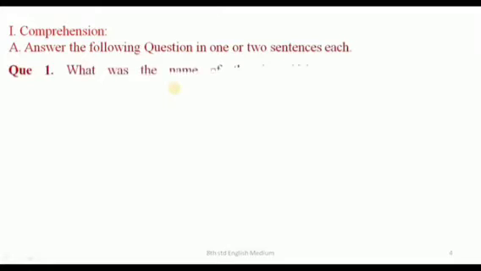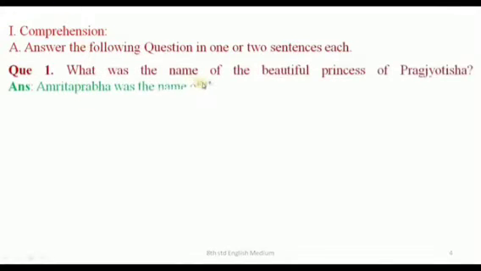Next one. Comprehension. Answer the following questions in 1 or 2 sentences each. Let us see the first one. What was the name of the beautiful princess of Pragjyotisha?